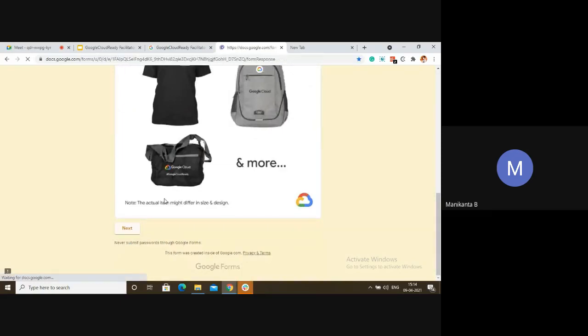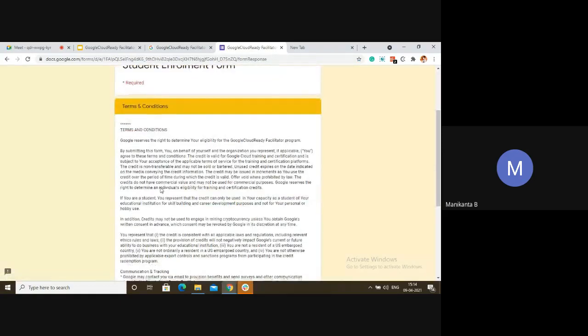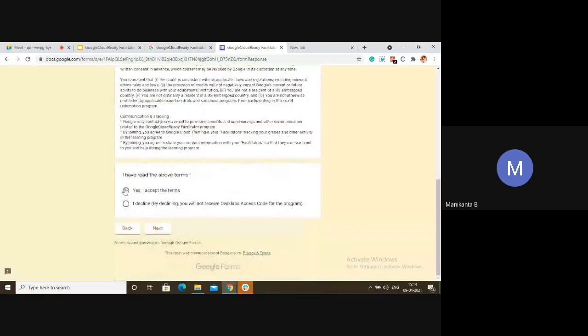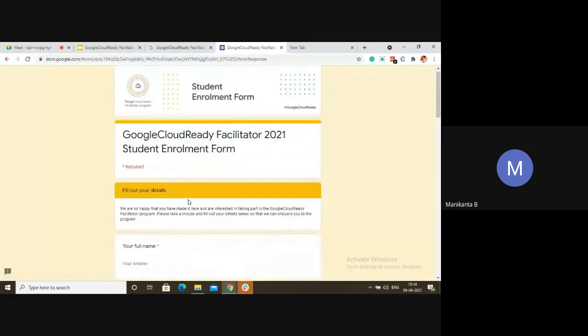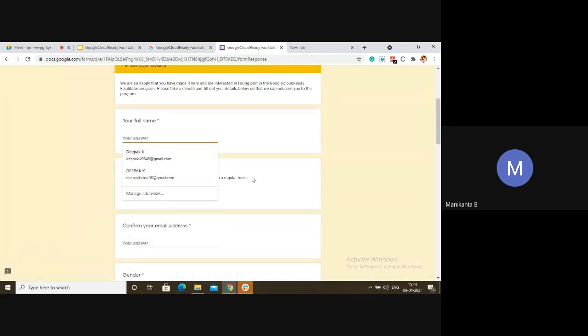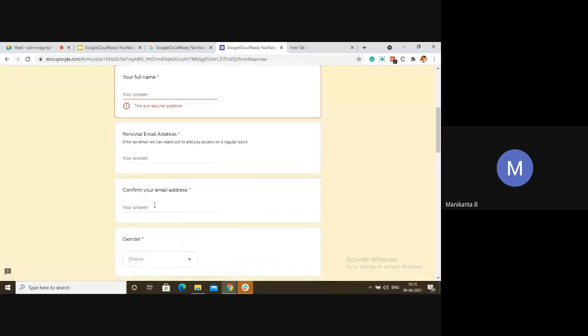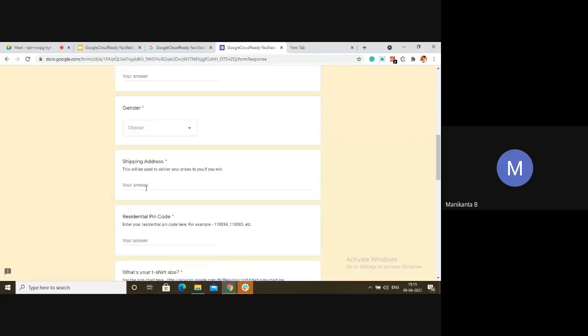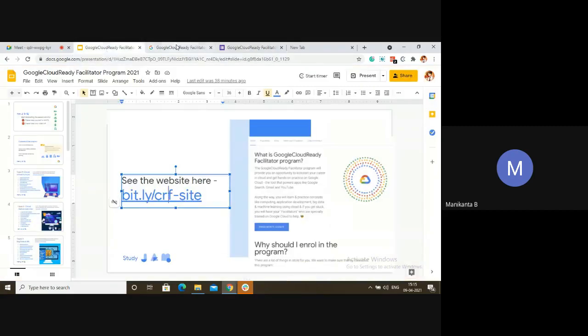Click on next, terms and conditions. Okay, I will accept the terms and go next. We are not supposed to fill the form or else it will be tracked. So I'm just telling you to fill your name, your email address, your confirm email address, gender, and shipping address. Please fill the shipping address properly. If you have filled it mistakenly, don't worry. After the enrollment, when the program is happening, we will ask for your shipping address one more time.